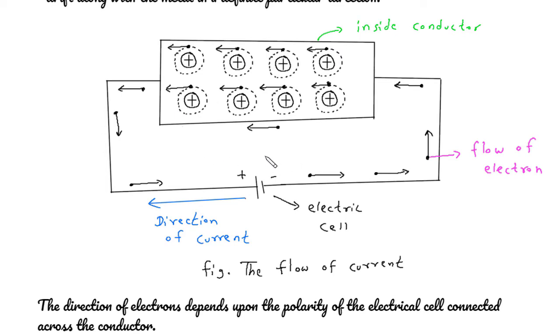Here we can see we have applied this electric cell to this conductor and all the electrons move in a particular direction. This particular direction depends upon the polarity of this electric cell. The electrons move from negative terminal of this electric cell to positive terminal and current flows from positive terminal to negative terminal.